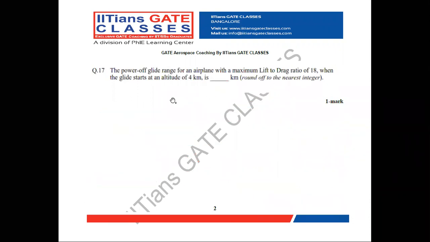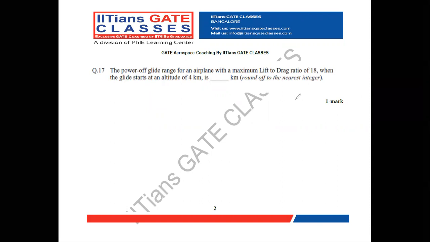Next, question number 17. In a power of glide, the range of the airplane with a maximum L by D of 18. The glide starts at an altitude of 4 kilometers. The range is dash kilometer. Round off to the nearest integer.